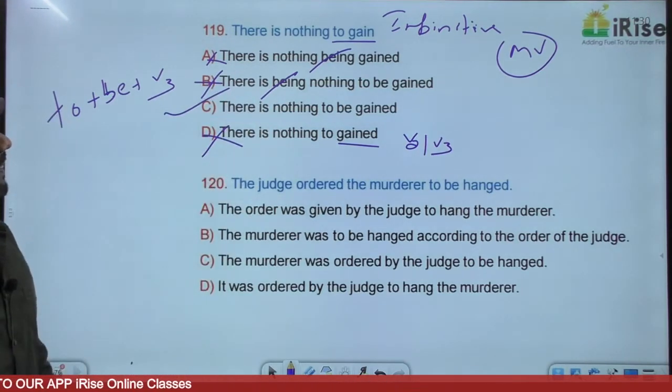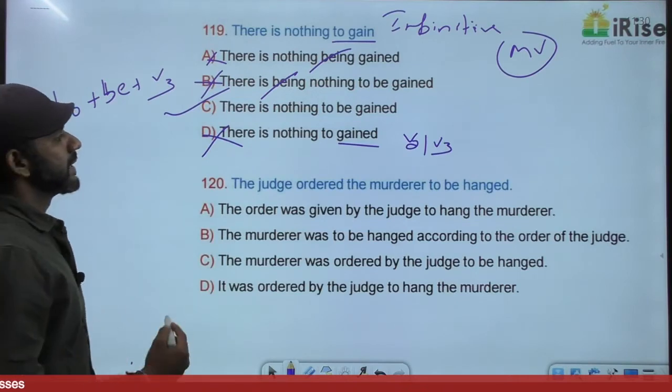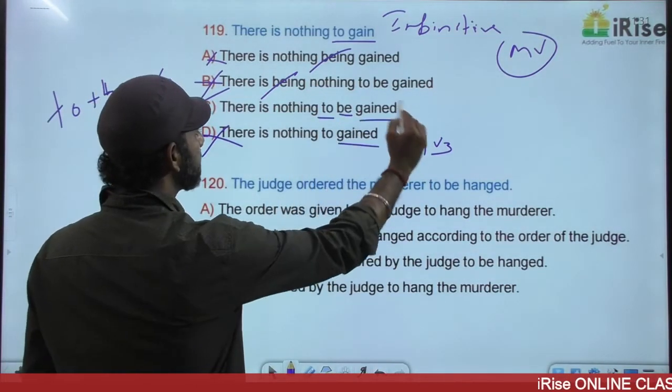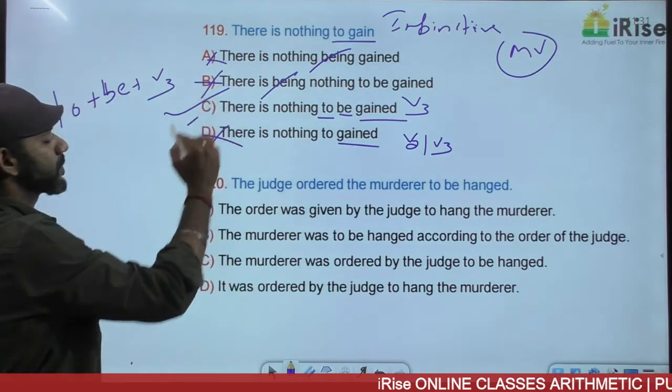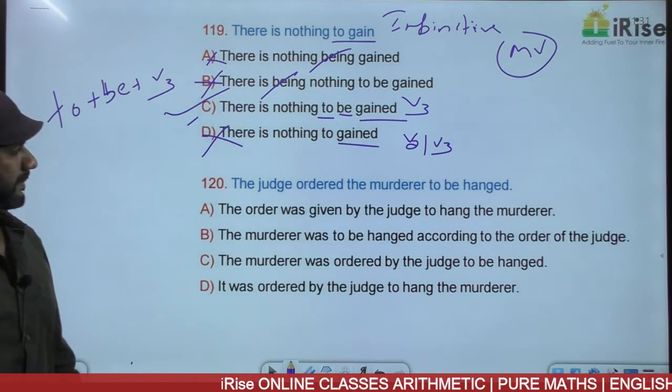Now come to C. There is nothing to be gained. To be gained is to plus be plus V3. The answer must be option C.